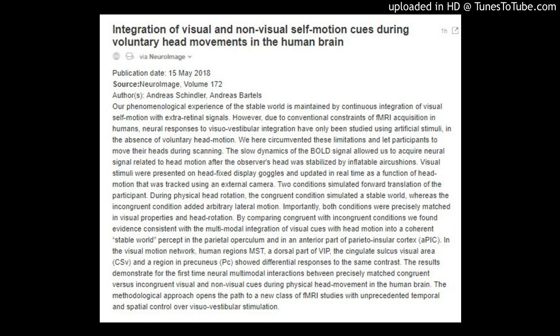The results demonstrate for the first time neural multimodal interactions between precisely matched congruent versus incongruent visual and non-visual cues during physical head movement in the human brain. The methodological approach opens the path to a new class of fMRI studies with unprecedented temporal and spatial control over visuo-vestibular stimulation.